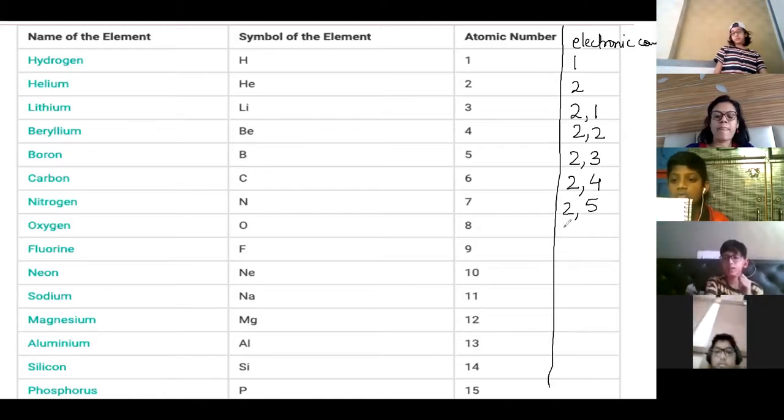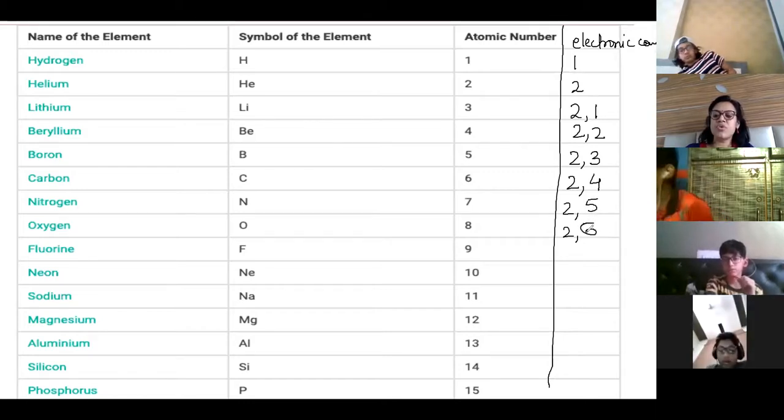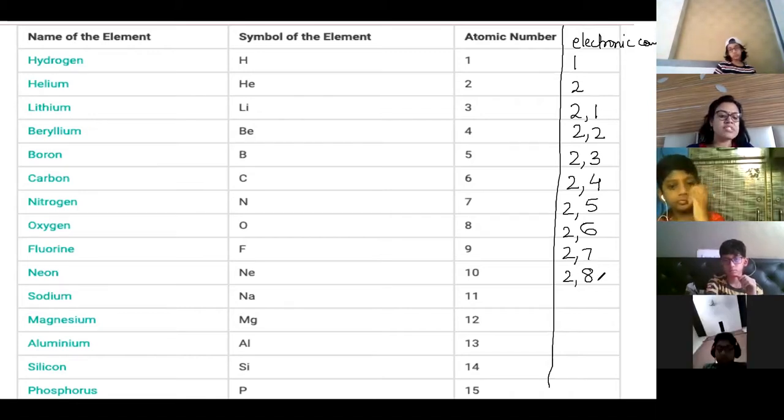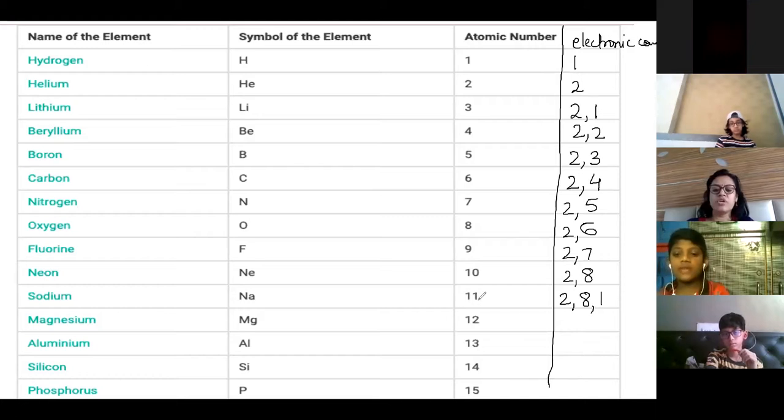In the second shell, a maximum of 8 electrons can come. Now 2, 6 is done, then 7, then 8. You cannot have more than 8 in the second shell, so you will now have the third shell.